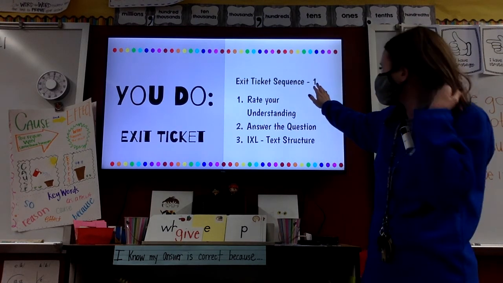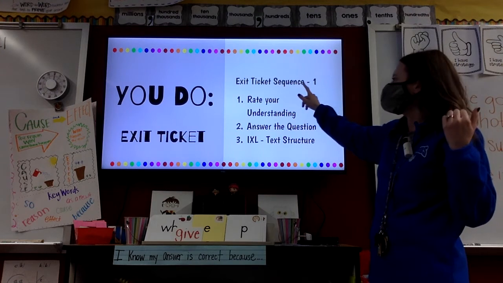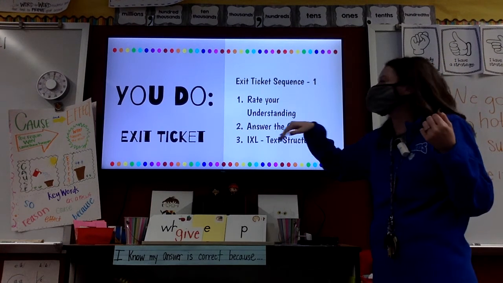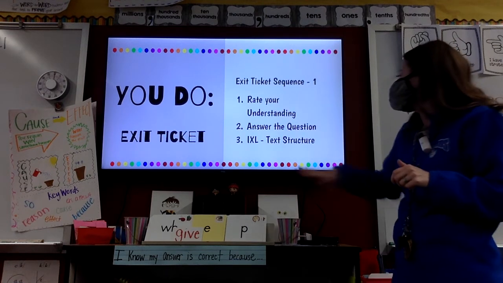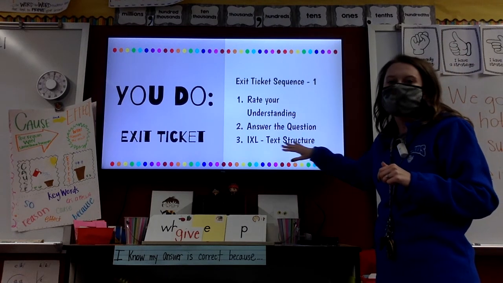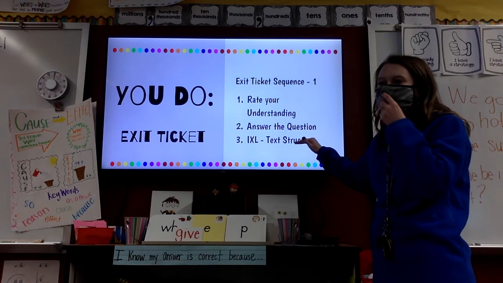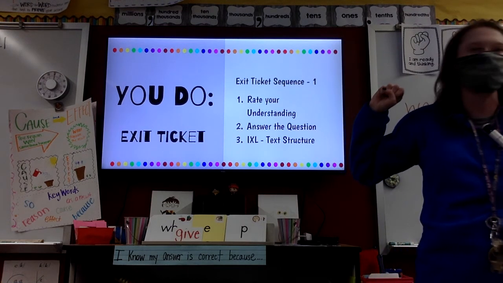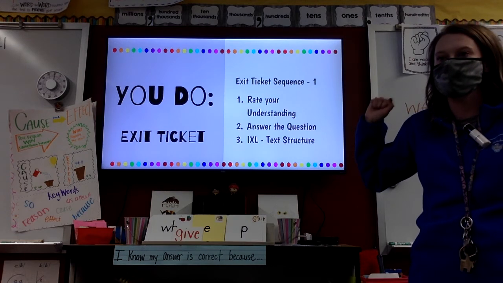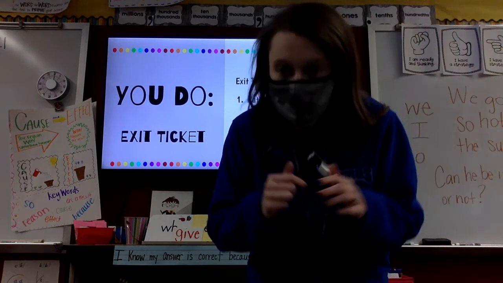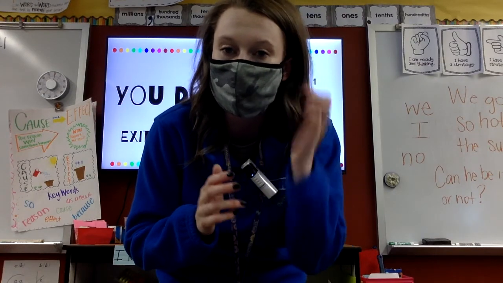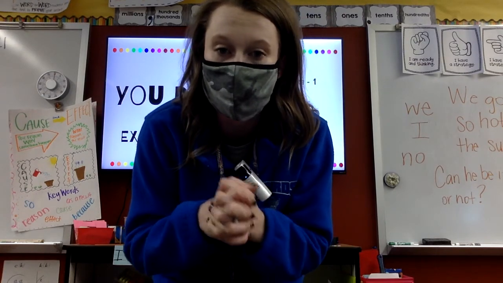We're going to go do our exit ticket. It should say sequence exit ticket 1. You're going to answer some questions about sequencing. You're going to rate your understanding. And then when you're done, there's an IXL assignment up. It's not called text structure. It's called IXL cause and effect. Or there's going to be one IXL sequencing. You can pick either one. Do we understand instructions? Yes. Let's go get started. Virtual kiddos, complete that exit ticket for me. And let me know if you have any questions or need any help with what we're working on.